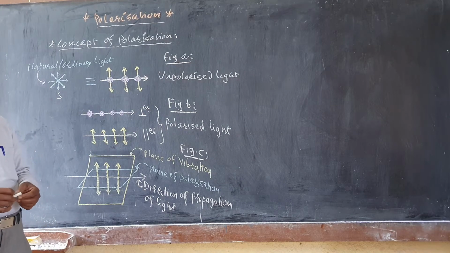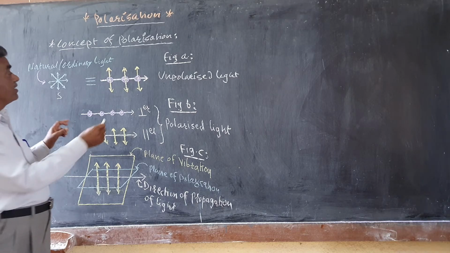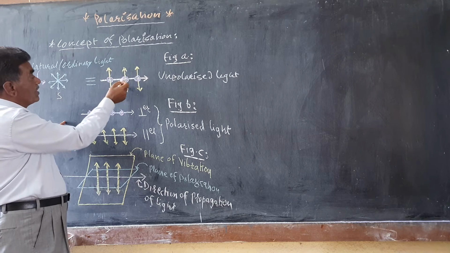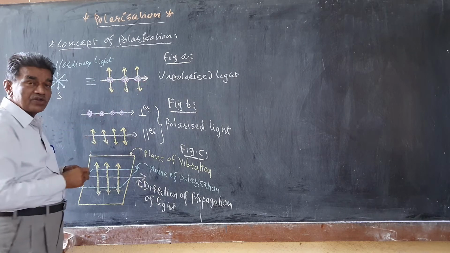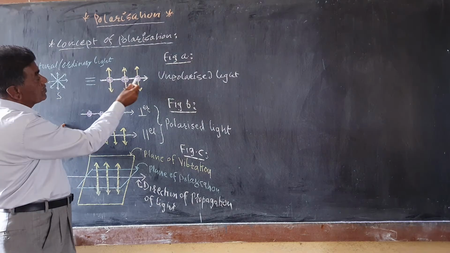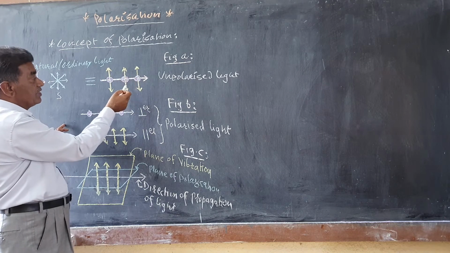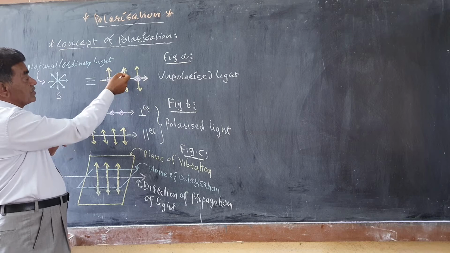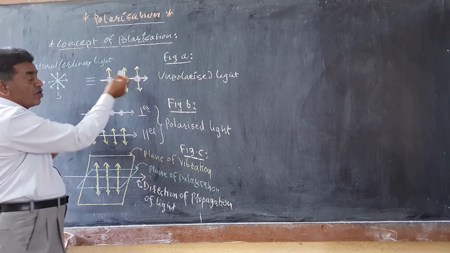And unpolarized light is represented by the line and dot together on the direction of propagation of light. This is the direction of propagation of light, on which we can represent it by line and dots together.